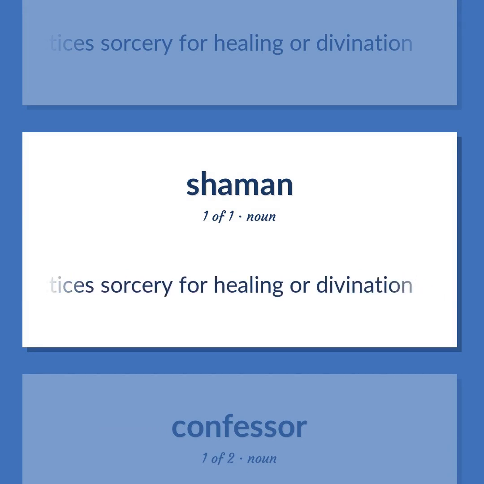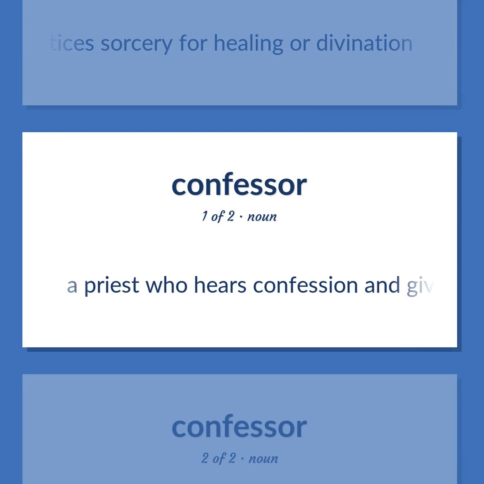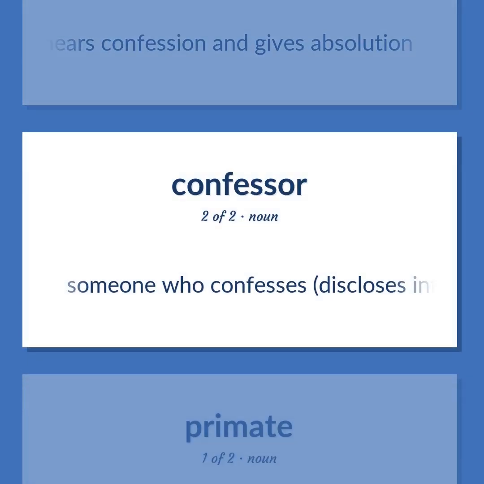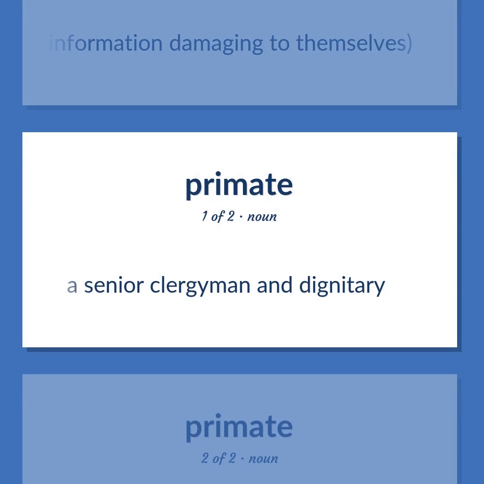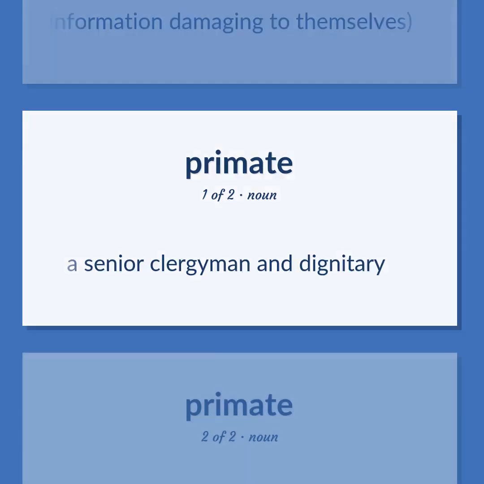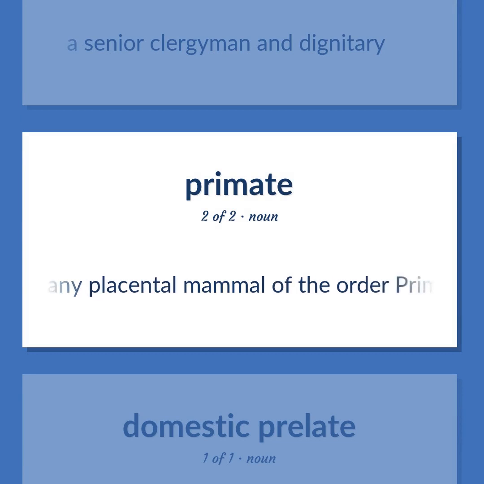In societies practicing shamanism, one acting as a medium between the visible and spirit worlds, practices sorcery for healing or divination. A priest who hears confession and gives absolution. Someone who confesses, discloses information damaging to themselves. A senior clergyman and dignitary. Any placental mammal of the order Primates, has good eyesight and flexible hands and feet.